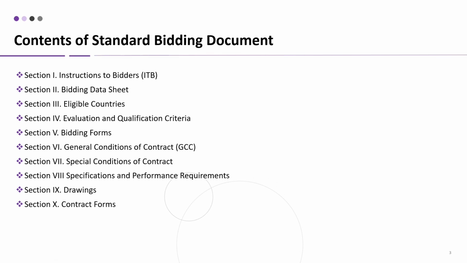The contents of standard bidding documents are Section 1, Instruction to Bidders, Section 2, Bidding Data Sheet, Section 3, Eligible Countries, Section 4, Evaluation and Qualification Criteria, Section 5, Bidding Forms, Section 6, General Conditions of Contract, Section 7, Special Conditions of Contract, Section 8, Specifications and Performance Requirements, Section 9, Drawings, Section 10, Contract Forms.